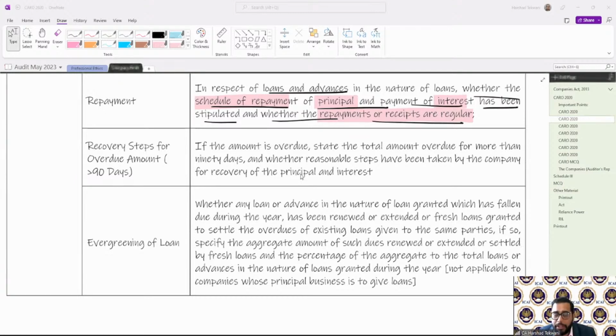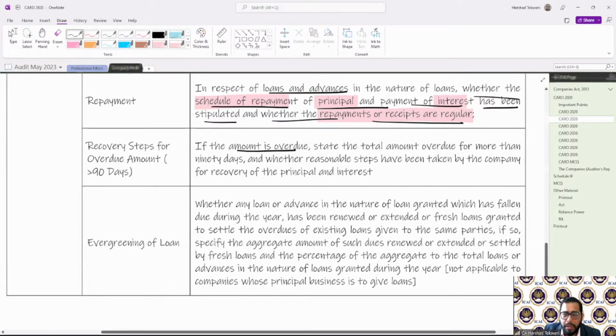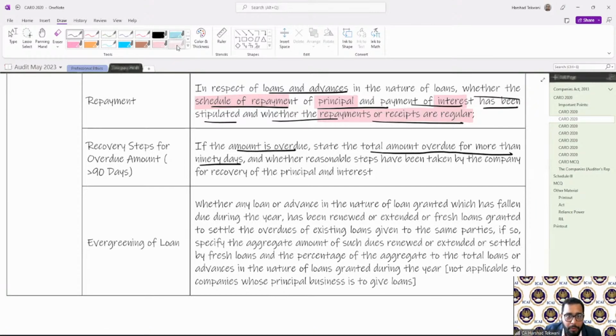Next point is for the recovery. Now, when I talk about recovery, it talks about that if the amount is overdue on any of the loans, state the total amount overdue for more than 90 days. Very important. Over 90 days, and whether reasonable steps have been taken to recover the principal and interest both. Again, principal and interest both.